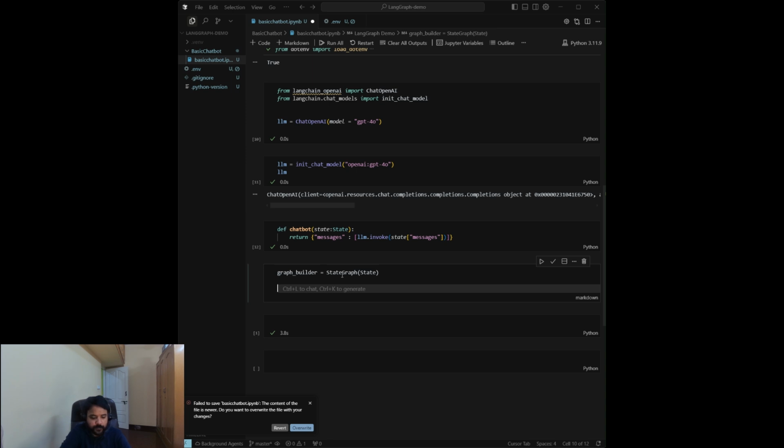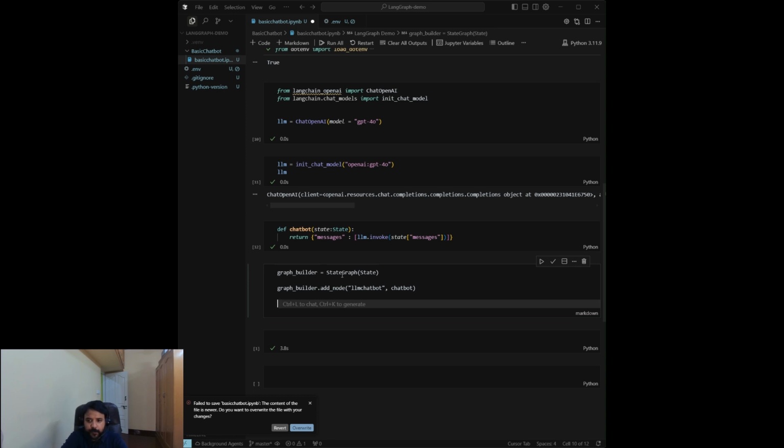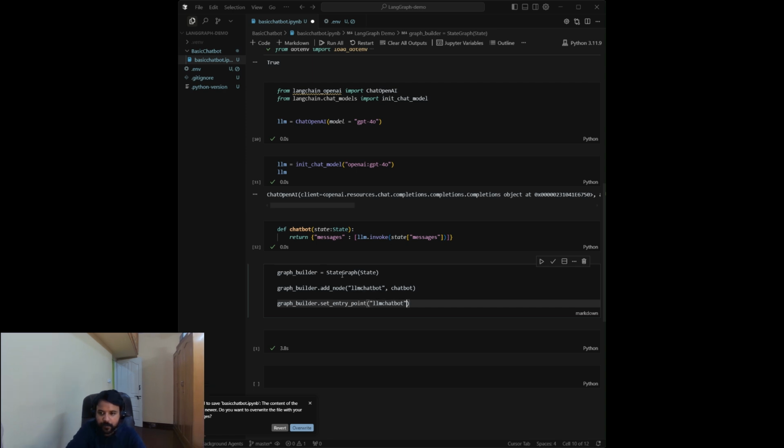I'll add the node here, the LLM node first. In the graph builder, I'll add node, and I'll call this node llm chatbot. I'll add the edges also here. So we'll have the start node, we'll have the end node, we'll have the LLM chatbot node, and in between there will be edges that will basically contain the transition from start to LLM. So I'll add the entry point here, graph builder. So this will be our entry point of our chatbot basically.